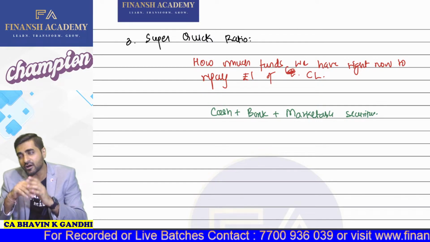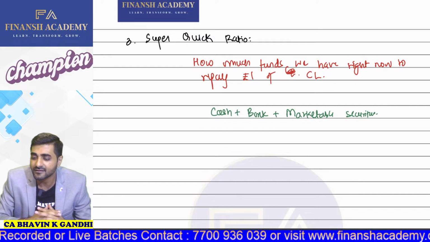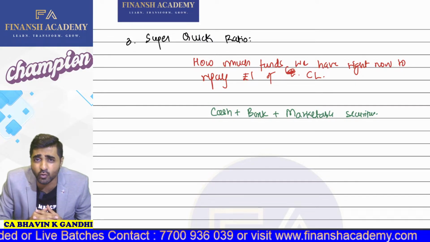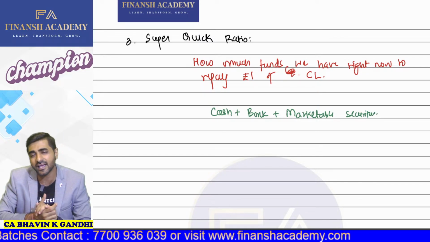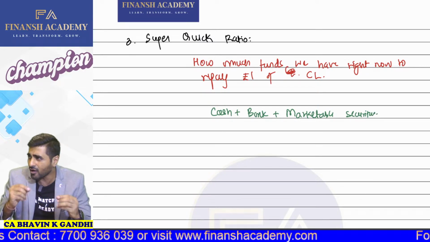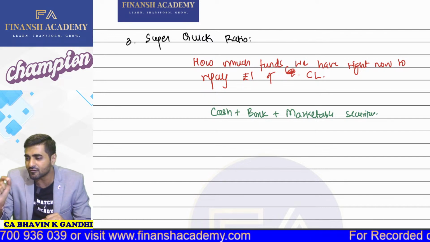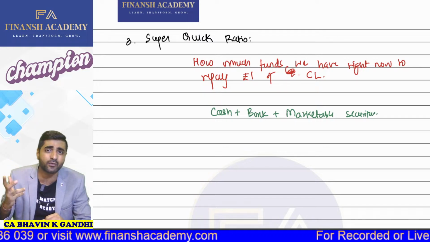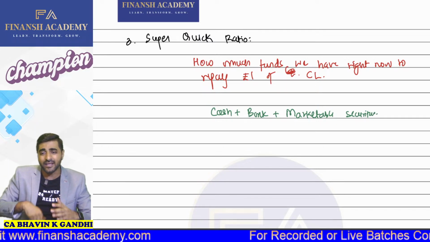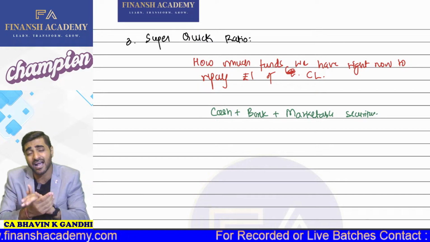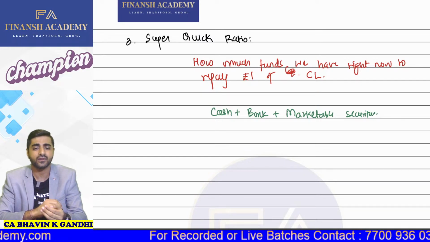For stocks, it's okay. But if you're dealing with derivatives and you close your position today itself, then you can withdraw the money tomorrow as well. Can they be immediately converted into cash? Are they in the form of liquidity only? Come on, yes or no? Then the answer is yes. So that's why cash, bank and marketable securities are called your super quick assets.